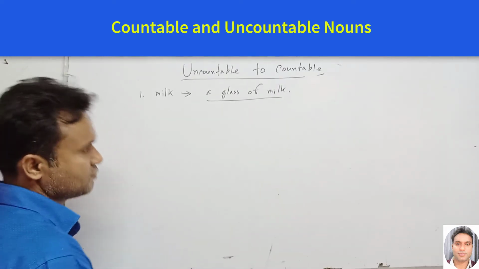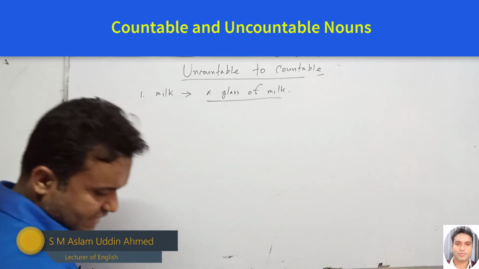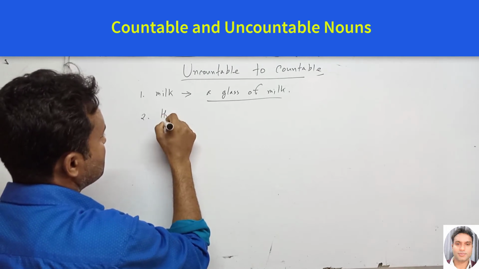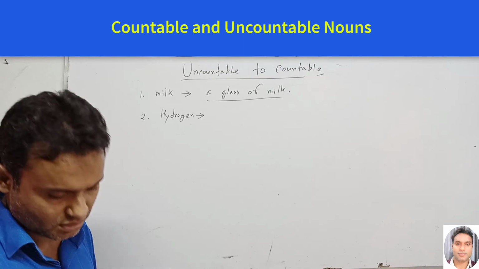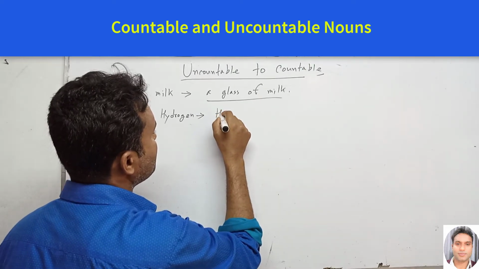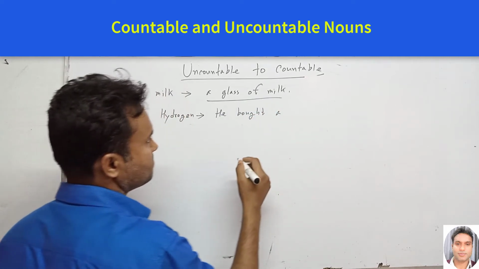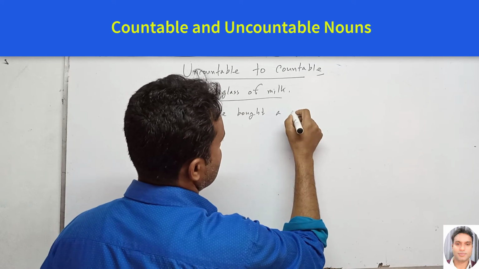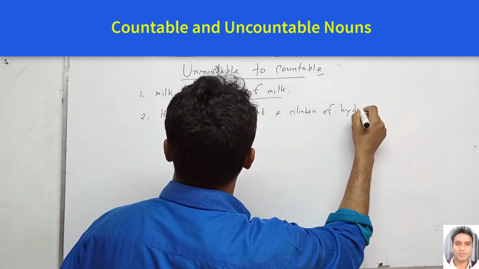Next one, gases. Number 2, hydrogen. This is an uncountable noun, but we can make it a countable noun. How? He bought a cylinder of hydrogen.